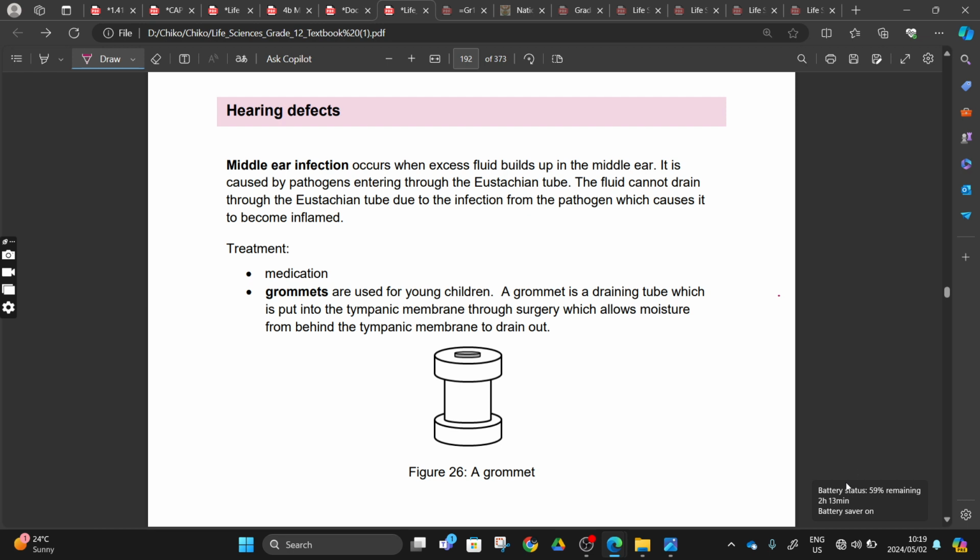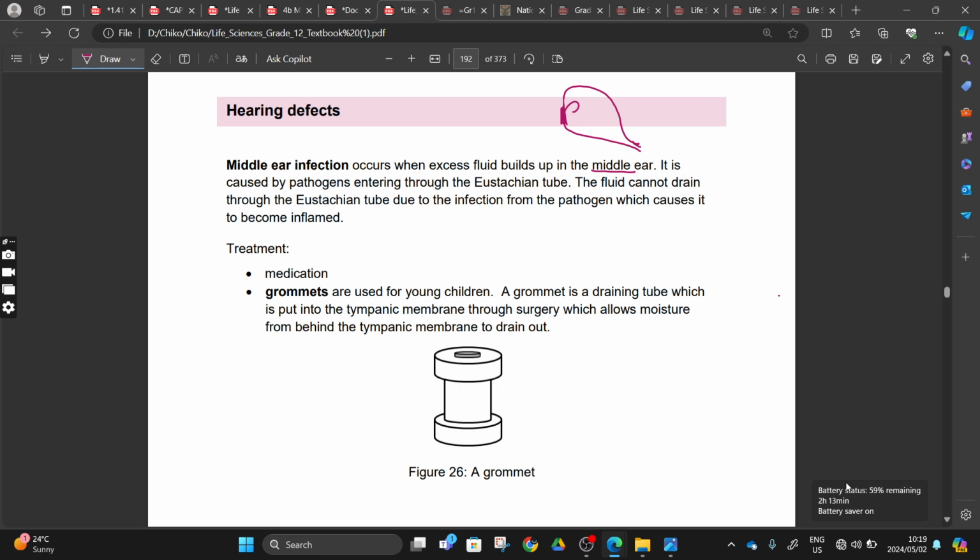Middle ear infection and deafness. Middle ear infection occurs when excess fluid builds up in our middle ear. You learned that we have our middle ear something like this. This will be our middle ear, and then we have our eustachian tube, starting with our eardrum there.